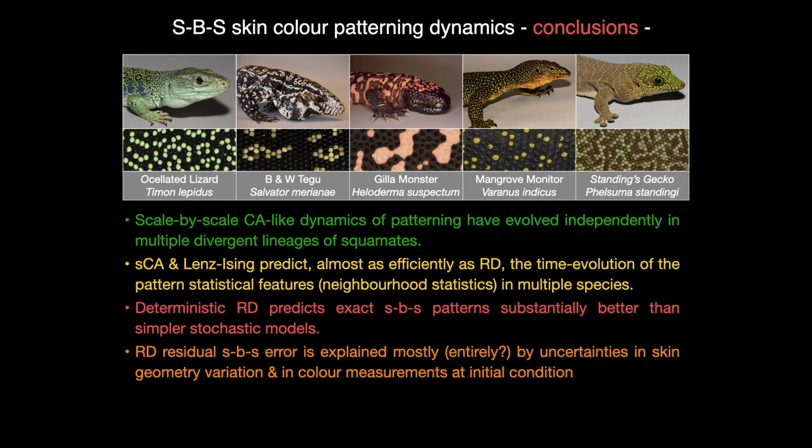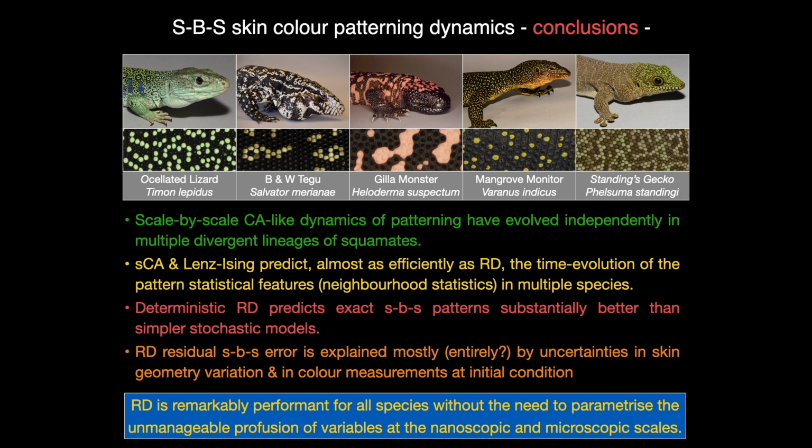Fourth, the residual scale-by-scale error is explained mostly, if not entirely, by uncertainties in skin geometry variation and in colour measurements in juveniles. Our study indicates that reaction-diffusion is remarkably performant for predicting actual patterns without the need to parameterize the unmanageable profusion of variables at lower scales.